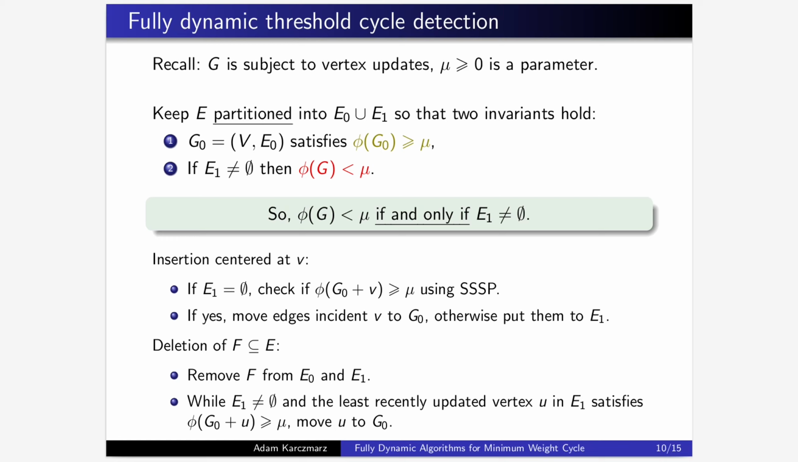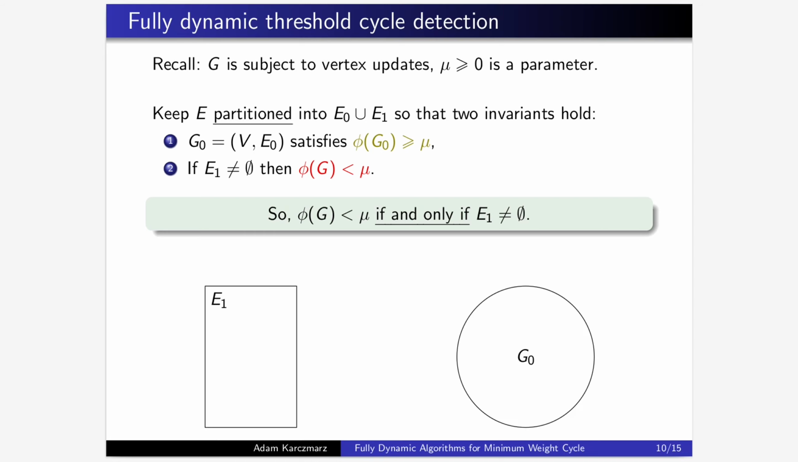Now consider the deletion. Actually, a single deletion can remove any subset F of current edges, not just those around some single vertex. The first step is to remove F from both E0 and E1. The removal might only break the second invariant, so we attempt to move edges from E1 to E0 in order to fix it. We do so starting from least recently updated vertices, and again, we run one single source shortest paths computation per move attempt.